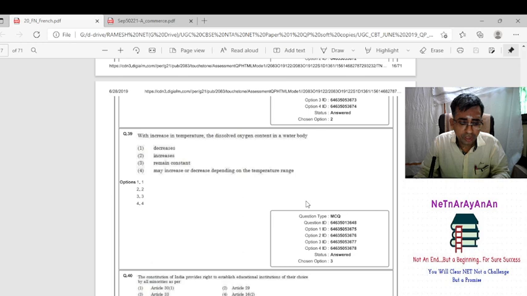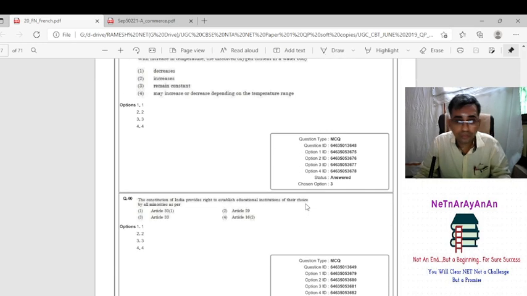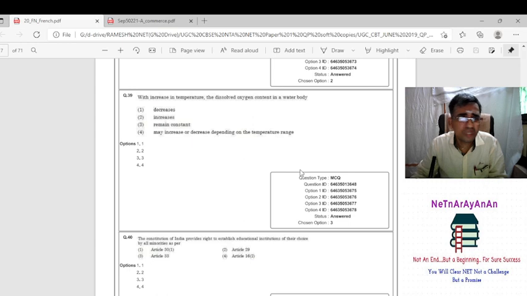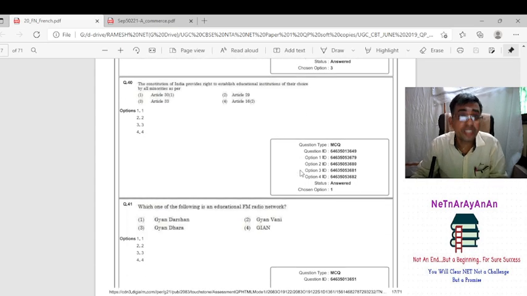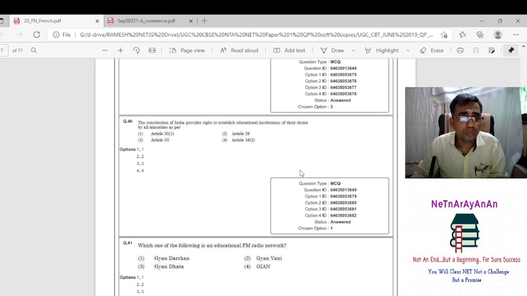With the increase in temperature, dissolved oxygen content in the water body decreases. It is an inverse relationship between the dissolved oxygen and the temperature. Temperature increases, dissolved oxygen decreases. These are all something we should know in chemistry. It is not chemistry, but something we should know about these things in people and environment. Of course, these are all general things we have to study and then we have to improve.